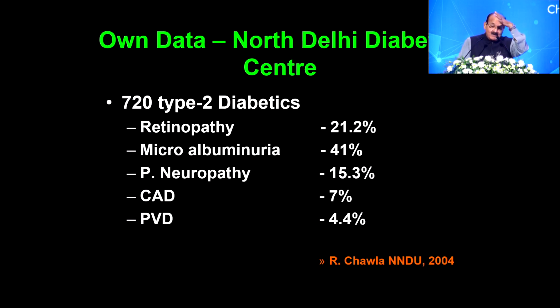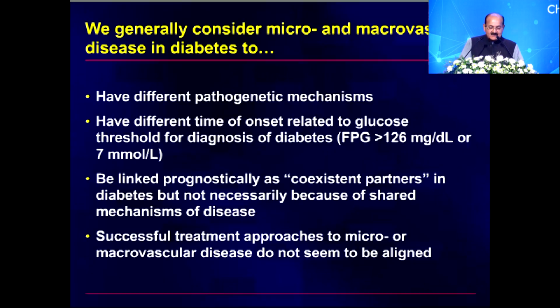We made a humble effort, almost in 2004, 20 years ago, in the early days. We published similar data, which we presented at the Novo Nordisk Diabetes Update in Singapore, and we got the best paper award there. We said that in 720 patients, retinopathy was seen in 21%, microalbuminuria proven on 2 accounts in 41%, neuropathy in 15%, coronary artery disease in 7%, and PVD, like in Dr. Ramachandran's data, in about 4% of patients.